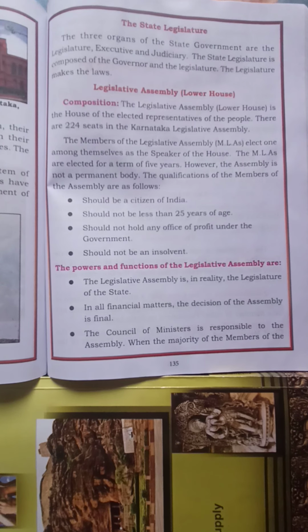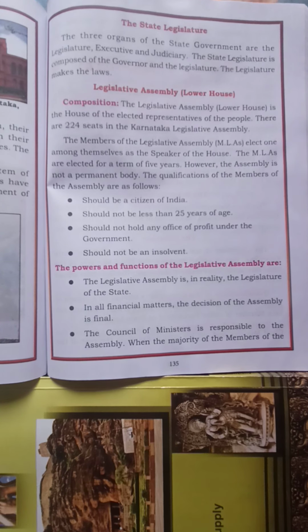Who makes the law here? The legislature. So the legislative assembly is known as the lower house, whereas in the central government, Lok Sabha is the lower house and Rajya Sabha is the upper house. Here in the state government, the legislative assembly is known as the lower house. What are the compositions here? The legislative assembly, also known as the lower house, is the house of the elected representatives of the people.